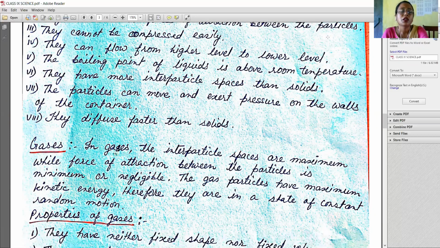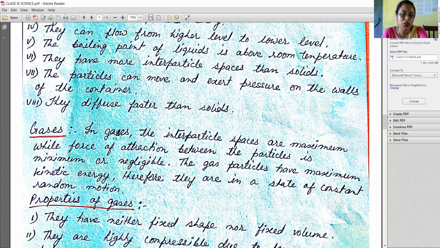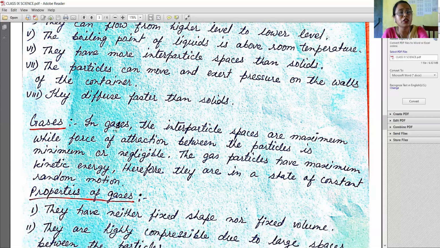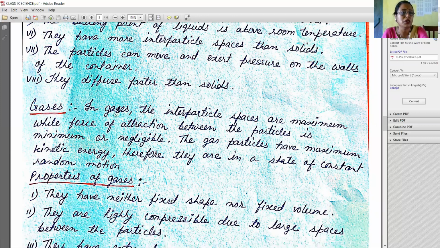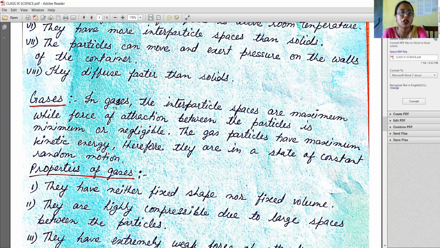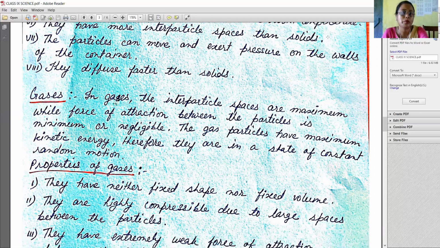Number 5, the boiling points of liquids is above room temperature. Number 6, they have more interparticle space than solids. Number 7, the particles can move and exert pressure on the walls of the container. Number 8, they diffuse faster than solids.